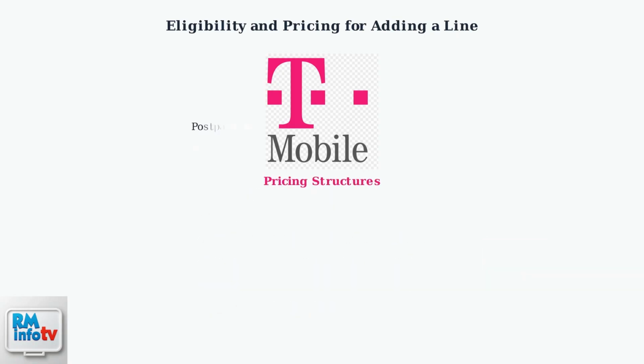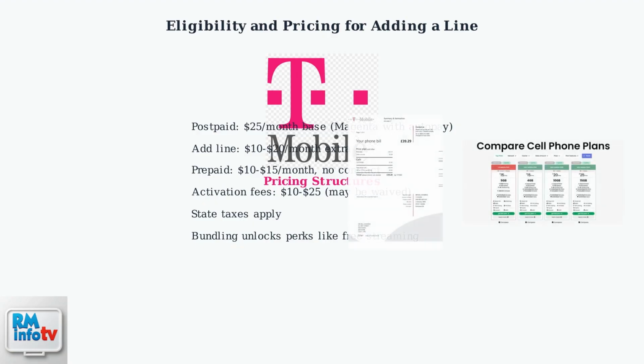For pricing, postpaid lines start at $25 per month for Magenta plans with autopay, with adding a line costing an extra $10 to $20 per month depending on the plan. Prepaid lines cost $10 to $15 per month with no contract. Keep in mind activation fees of $10 to $25, which may be waived by promotions, plus state taxes. Bundling lines can unlock perks like free streaming services.